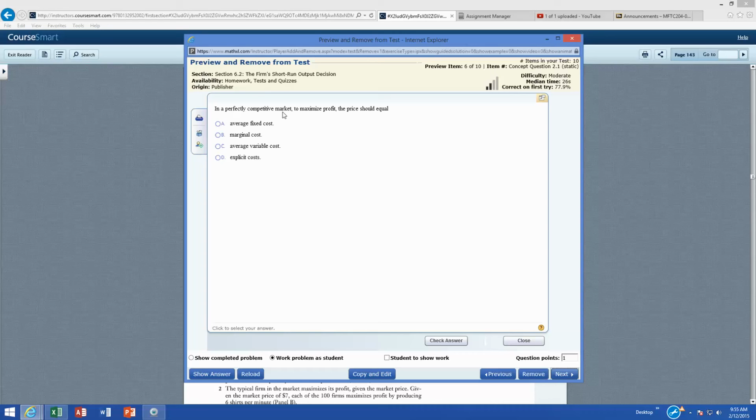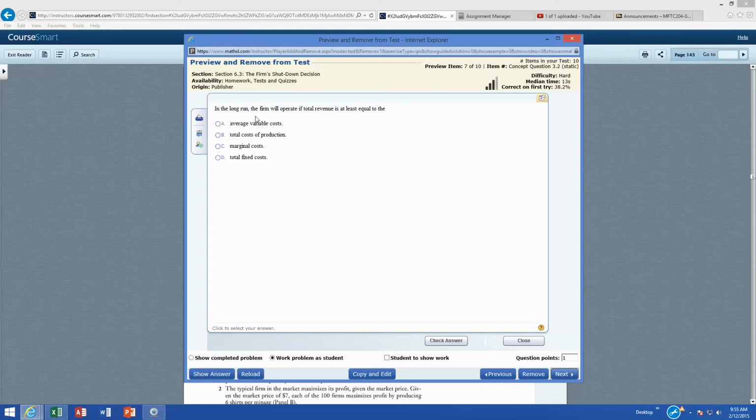In a perfectly competitive market, to maximize profit, the price should equal marginal cost. So again, the price, which is marginal revenue, should equal marginal cost. This will come back on the midterm, because in a purely competitive market, the price is equal to marginal revenue, and we want that to be equal to marginal cost to maximize our profits.